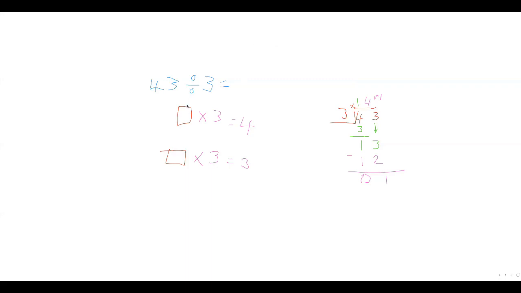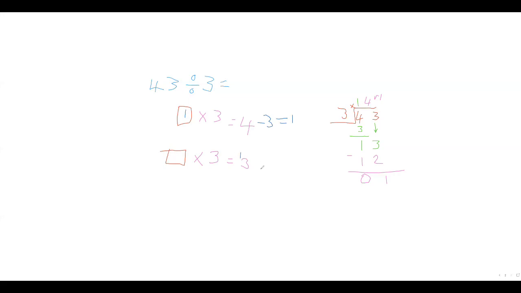I know 1 times 3 is 3. So I put my answer here, but I'm going to use a minus. So I got 1. Because I've got another number underneath to solve, I'm going to put that number here, just like we do carry-ons, making 13.